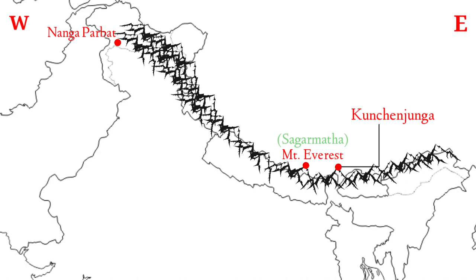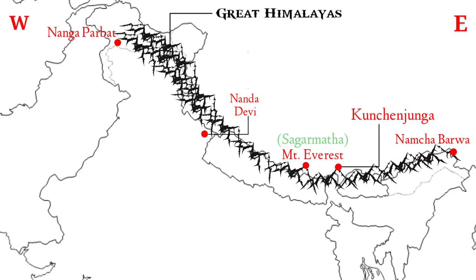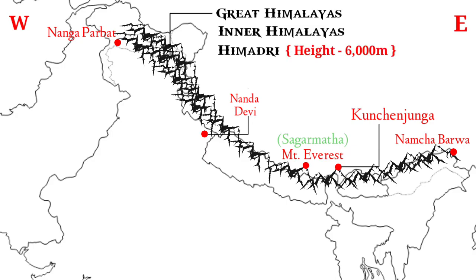Nanga Parbat in Kashmir and Nanda Devi in Uttar Pradesh are the other two important peaks of this range. Namcha Barwa is an important peak in the east, overlooking the Brahmaputra River, where this range takes a sudden turn towards the south. This northernmost and loftiest range is known as the Great Himalayas, or the Inner Himalayas, or the Himadri. The average height of the peaks of this range is about 6,000 meters.